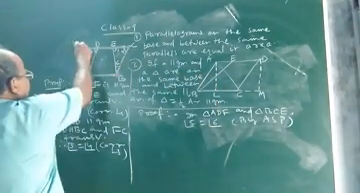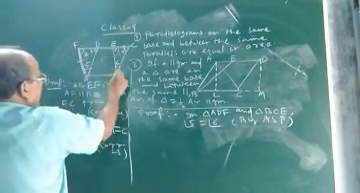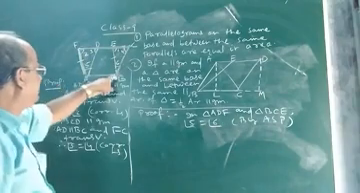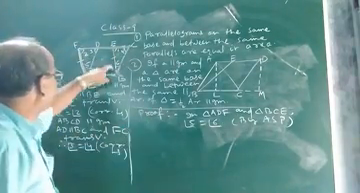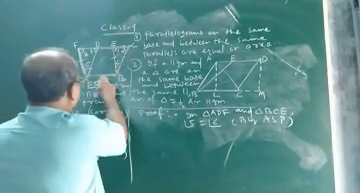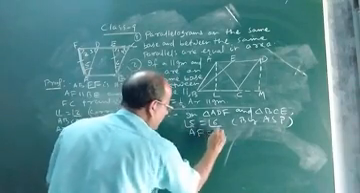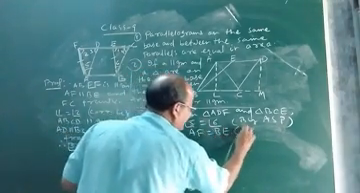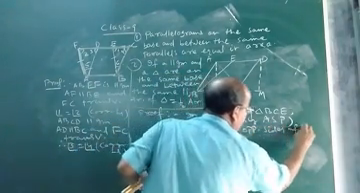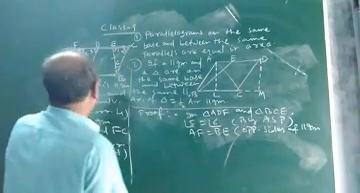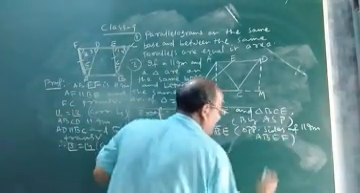Now see, what about AF and BE? Look, ABEF is a parallelogram, so their opposite sides are equal. That means AF will be equal to BE. What is the reason? The reason is opposite sides of parallelogram. Which parallelogram? ABEF, because these are opposite sides of the parallelogram ABEF.